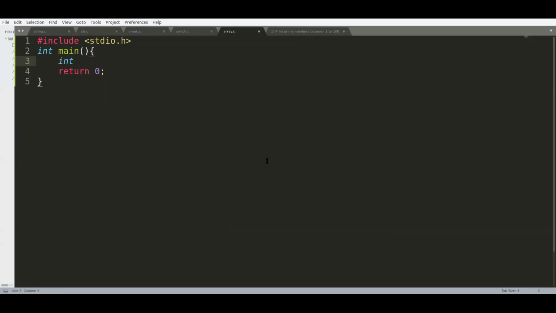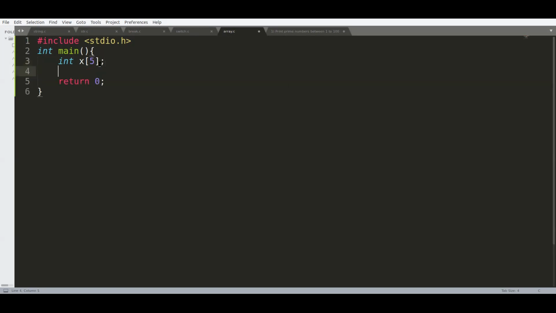Let us declare an integer array, x. The identifier is x. The syntax is, first we write the data type, then the identifier, that is the variable name, and we open the square bracket. In that we mention the size of it.